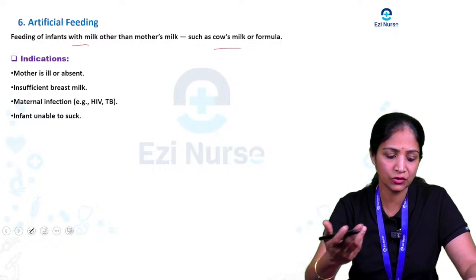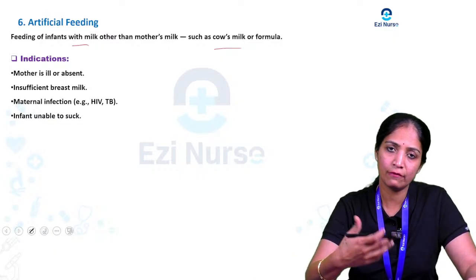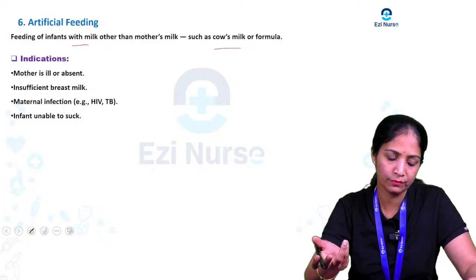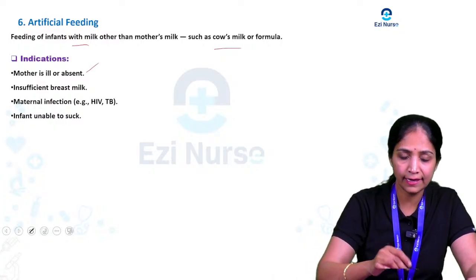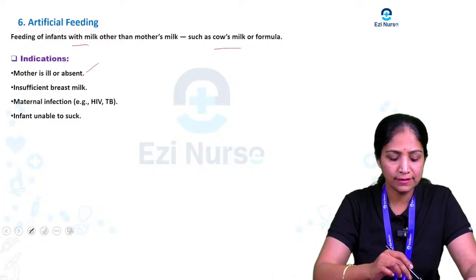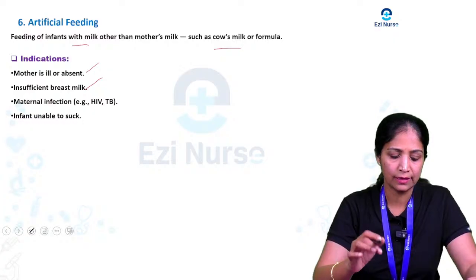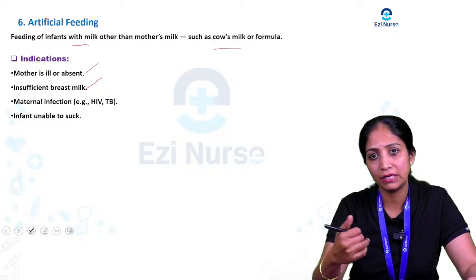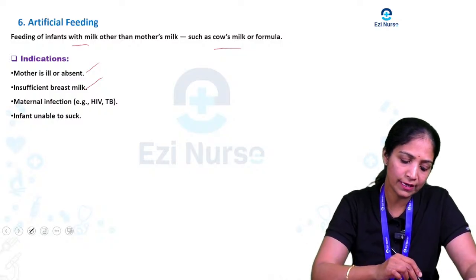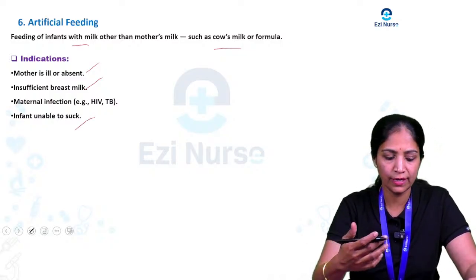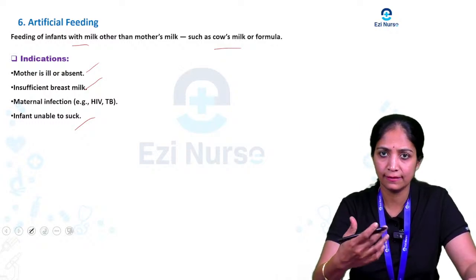The main indication for this artificial feeding, why we are going to give artificial feeding for the baby. The main indications are if the mother is ill, or if the mother is absent, or insufficient breast milk is present, or if the mother has any maternal infection, especially HIV or tuberculosis, or if the infant is unable to suck. By that time we are going to give this artificial feeding.